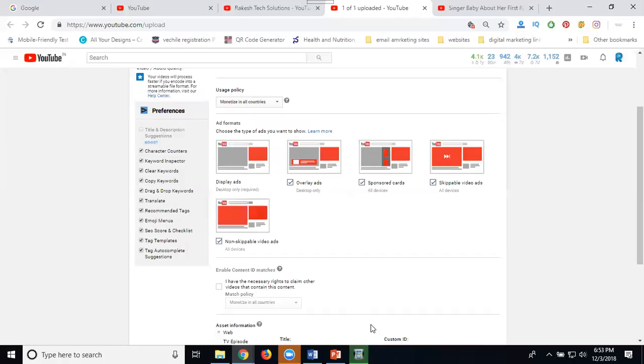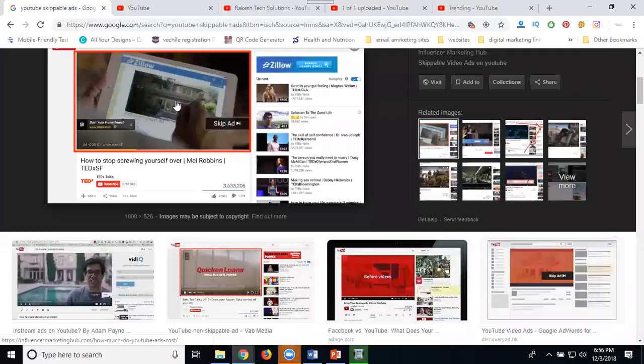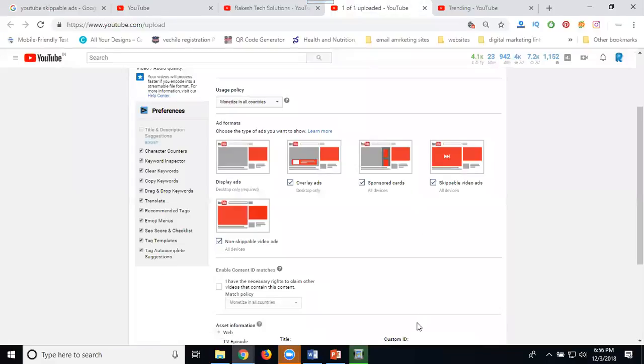I'll show the skippable ads here. See, I'll show this one. This is called a skip ad. More than 5 seconds. Less than 5 seconds. This is called a non-skippable ad. Any video showing a skip ad is a video of more than 5 seconds. They can't show it for non-skippable, which is less than 5 seconds. So when any video is playing, the ad will become skippable after 5 seconds. Coming to skip ads, for more than 5 seconds they show skip ads. So this is called your YouTube earning purpose. Please note this 5.